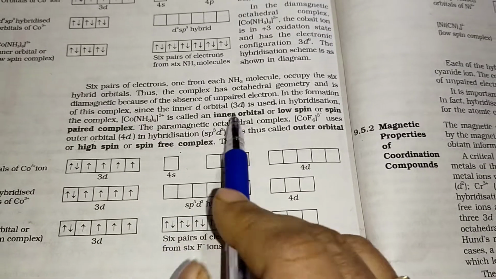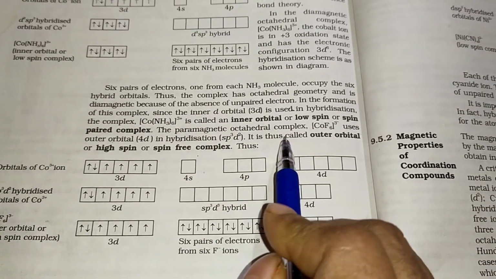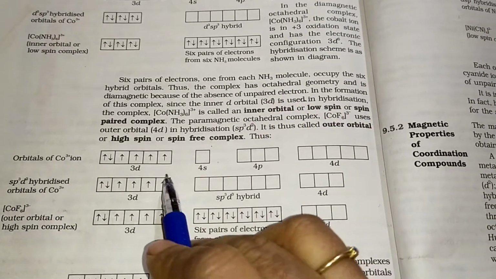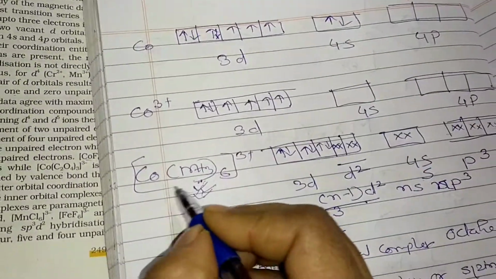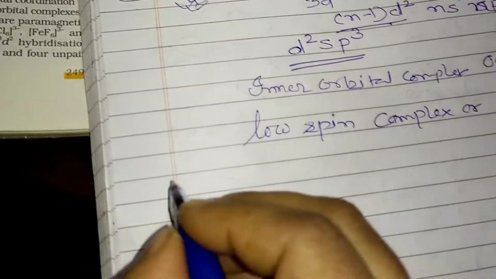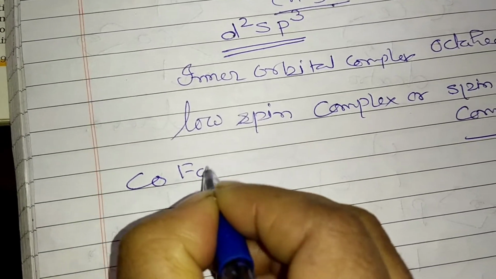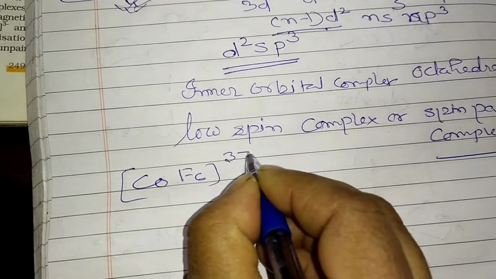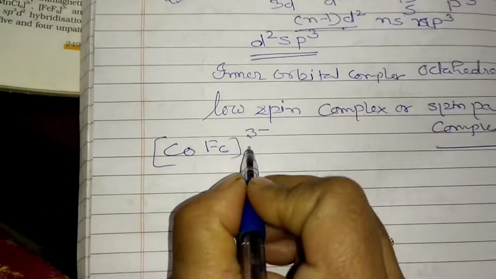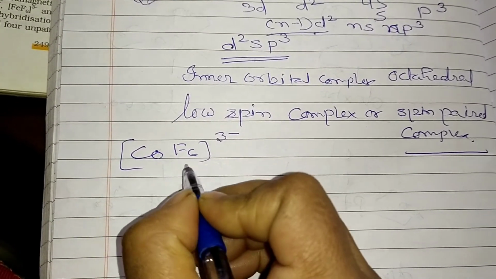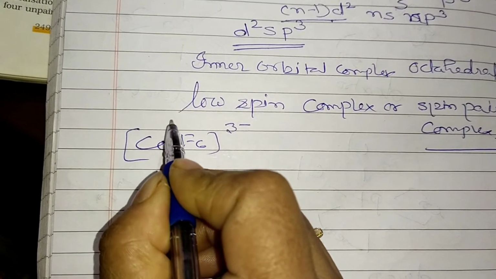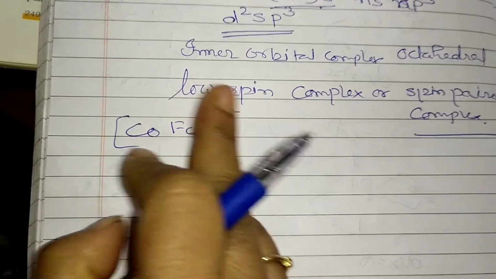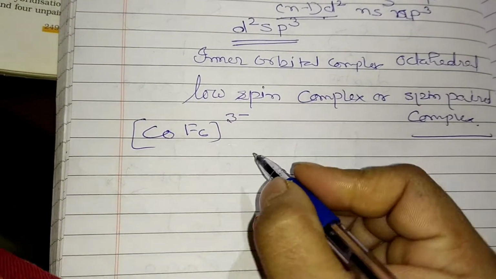The paramagnetic octahedral complex. Now we are coming to this one, [CoF6]3-. Now one more compound I am showing, which is the outer orbital complex. So I am showing both: this one is [Co(NH3)6]3+, and one more I am showing here, [CoF6]3-. Okay. So in [CoF6]3-, F is -1, all of you know. So -6 for fluorine, and definitely the cobalt will be +3, otherwise 3- would not be coming as the charge of that coordination entity.